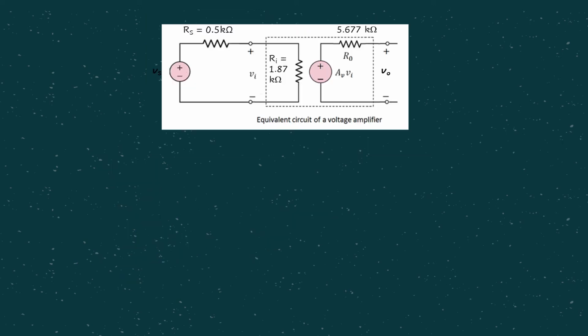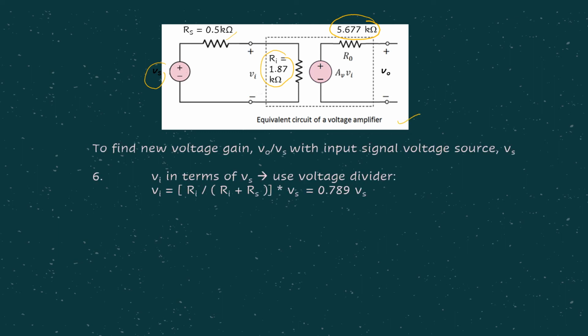Then what do we do next? Remember, we already know the value of R0 and Ri, and in our BJT amplifier just now, we have the source resistance of 0.5 kilo ohm, which is connected to the small signal equivalent circuit, and later connected to Vs. So we can represent our voltage amplifier model here. Then we need to find the new voltage gain, which is V0 over Vs.